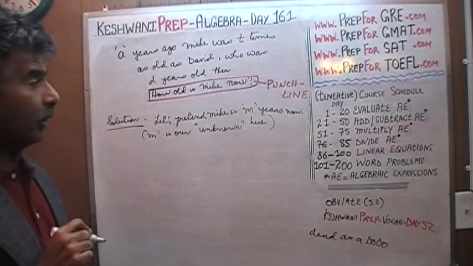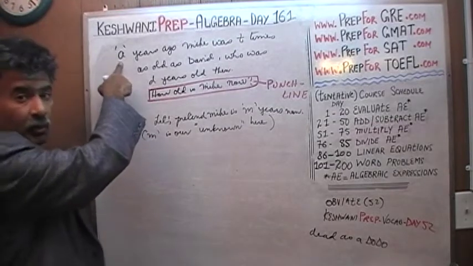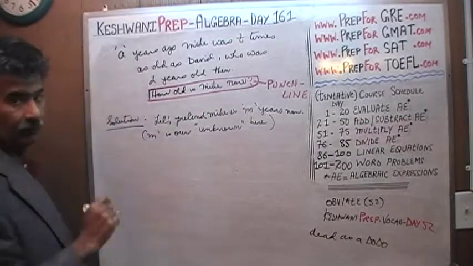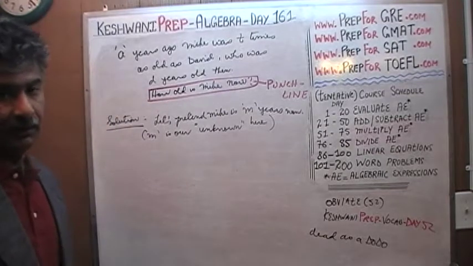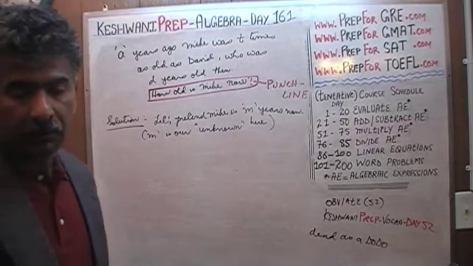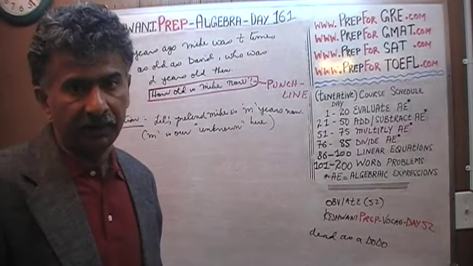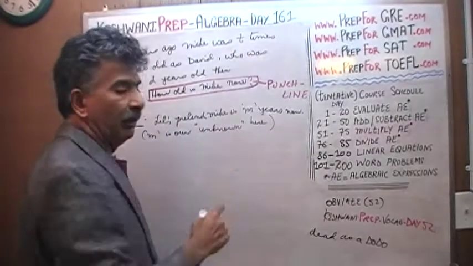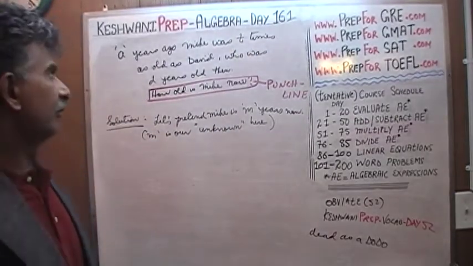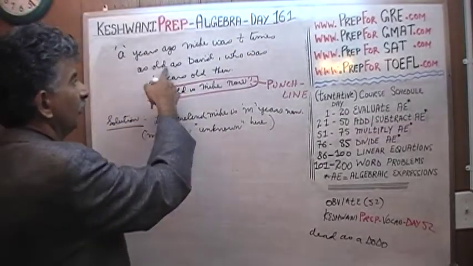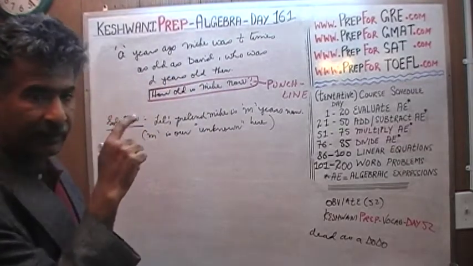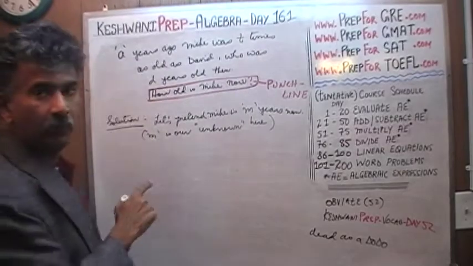Everything else is a known quantity. Why is it a known quantity? Because we are told how many years ago? A years ago. It's a given quantity, A, even though it's not a number, but that's what algebra is. Algebra is arithmetic in abstract concepts. How many times old was he? He was T times as old. How old was Dave back then? He was D years old. These are all known quantities.